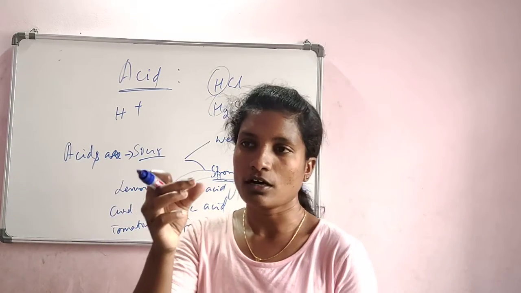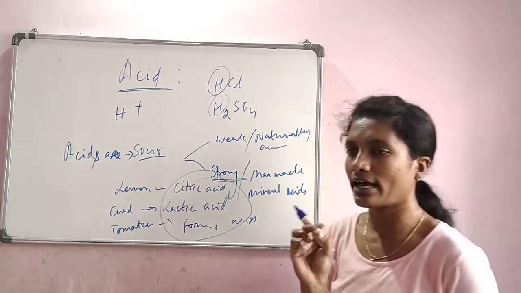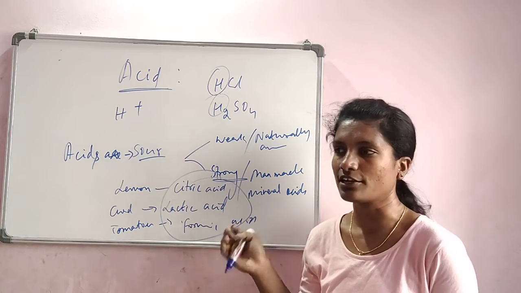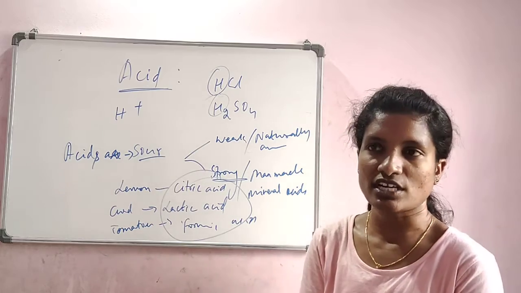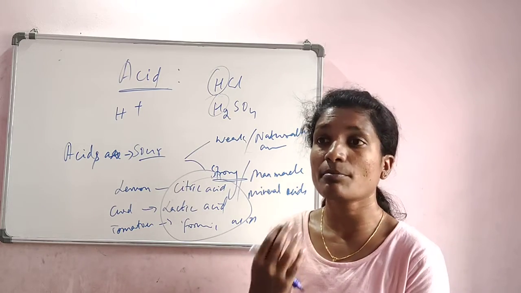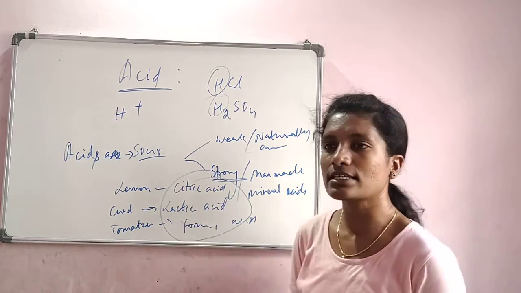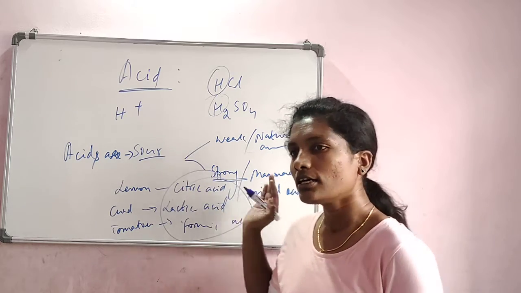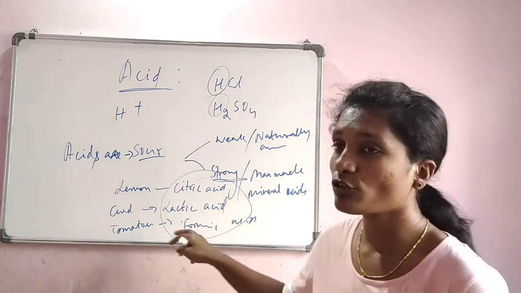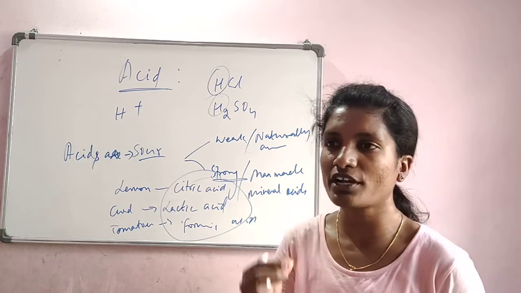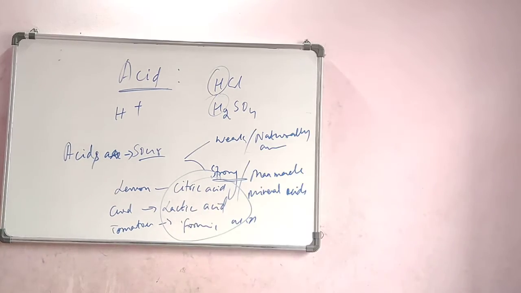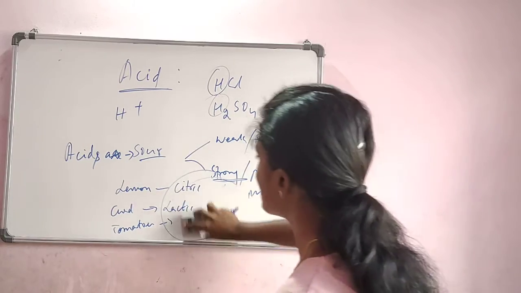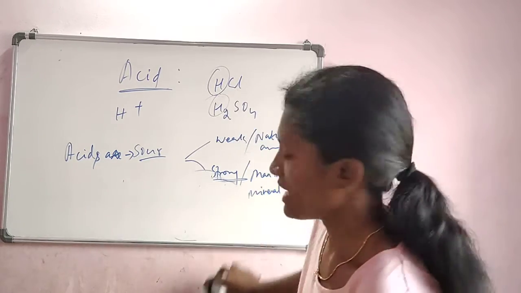If you drop a small drop of hydrochloric acid on a paper or on skin, it gives you corrosion, which we have studied in the previous chapter. It gives a burning effect. Whereas these acids are comparatively non-corrosive, but they also give you a burning sensation. If you get some wound and you spray citric acid over that, you get a burning sensation, right? So these are all the natural acids.